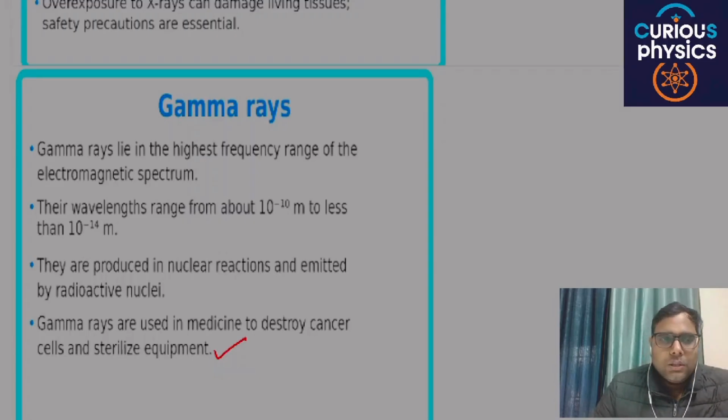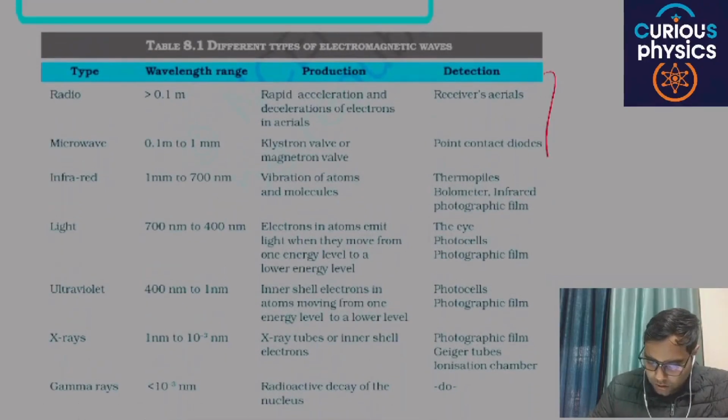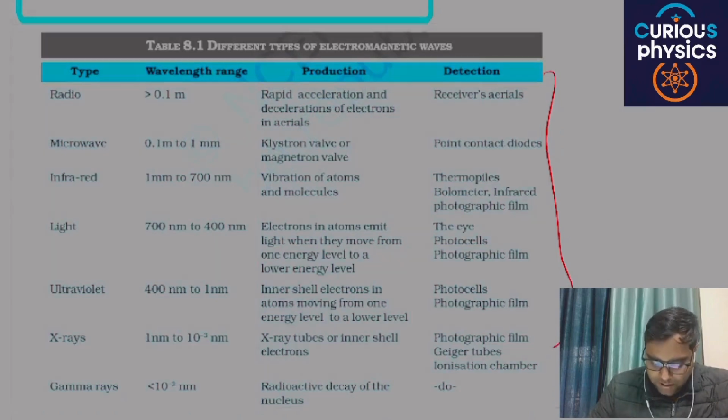You have to memorize all the basic points related to all these electromagnetic waves to solve a subjective question based totally on a theoretical concept. If someone asks you to write a short note on gamma rays, then you have to write all these particular points. So this is the summary of all these rays. You have to memorize this for your board exams. Are you able to understand my point or not? So next is